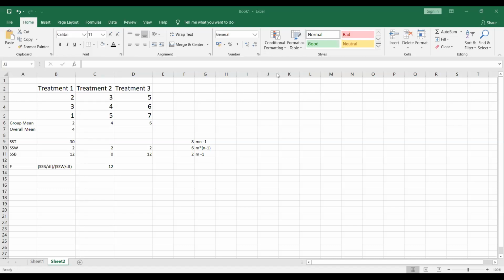When you get a value where you reject the null, it just tells you that at least one of the pairs has a non-zero, significant difference in mean, and it doesn't tell anything beyond that.